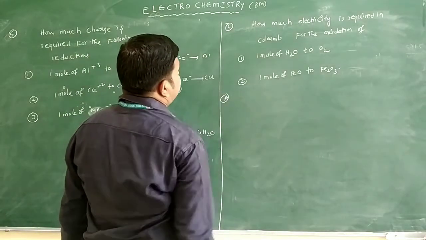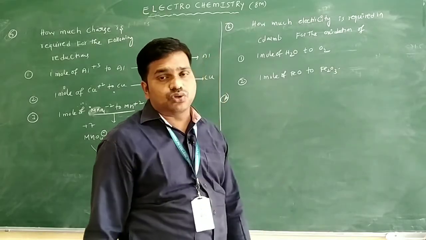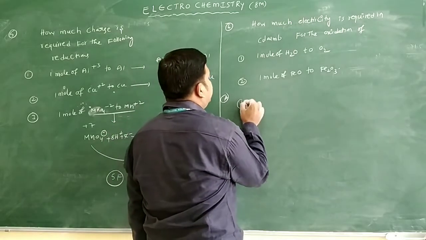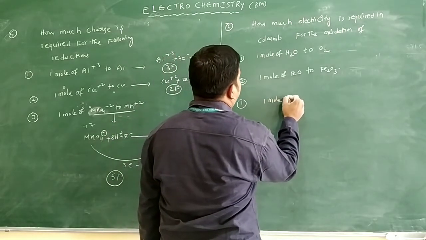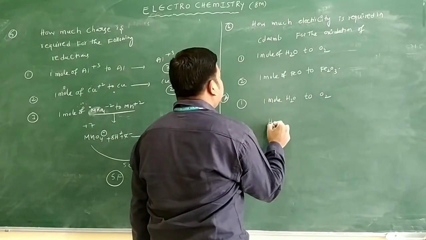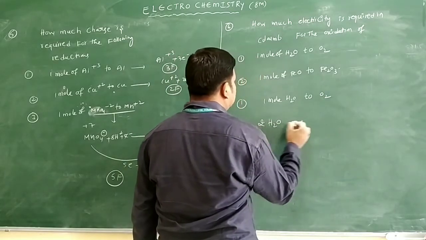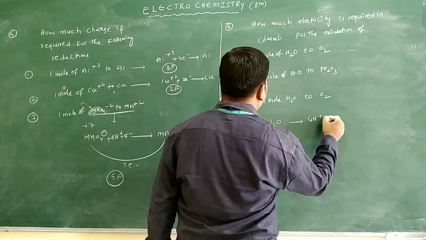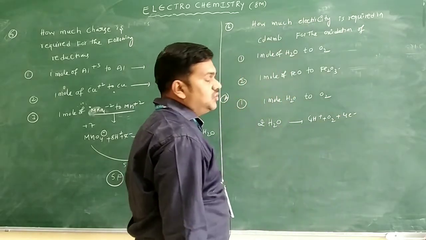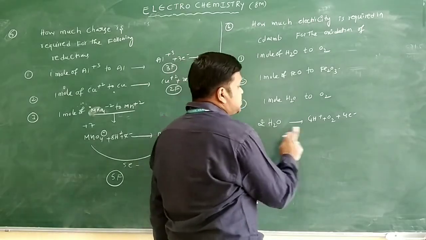How much electricity is required in coulombs for the oxidation of 1 mole of H2O to O2 and 1 mole of FeO to Fe2O3? I will take the first one here. 1 mole of H2O to O2 only. If you want to take the water only, suppose I am writing 2 moles of water, what will I get here? 4H+, O2, plus 4 electrons. 4H+ ions are there, O2 is there.